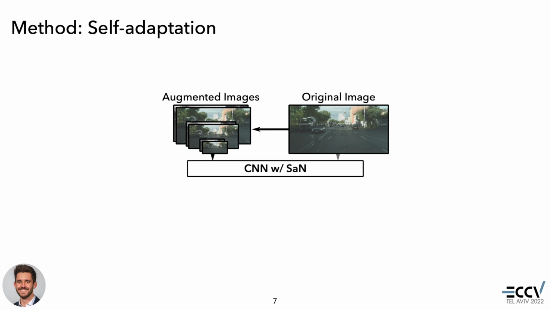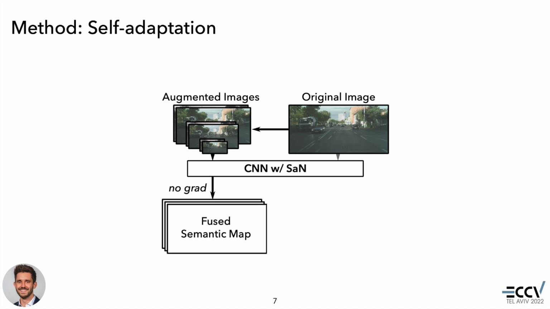We pass this augmented mini-batch through a model pre-trained only on synthetic data. Using inverse similarity transforms, we project the obtained semantic maps back to the original image plane. This leads to having multiple predictions for each pixel. Next, we compute the mean of the softmax probabilities along the batch dimension, and introduce a class-dependent threshold. This allows us to extract the dominant class for each respective pixel, ignoring low-confidence predictions.